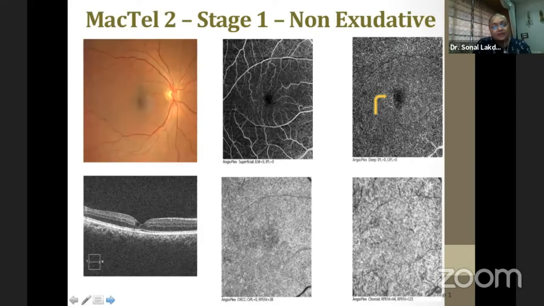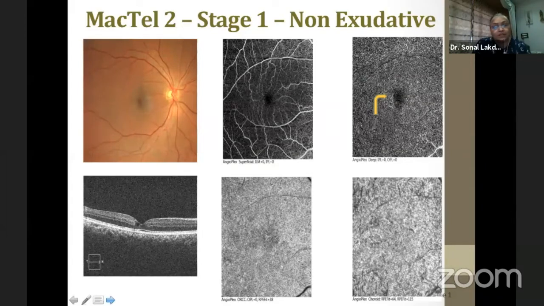Coming to MacTel, if we see stage 1, on a fundus evaluation, we may just see a loss of the foveolar reflex, like a little blunting. OCT may show us a small enlargement of the foveal pit and sometimes these void cystic spaces. And on OCTA, you see just an early dilated capillary in the deep plexus.